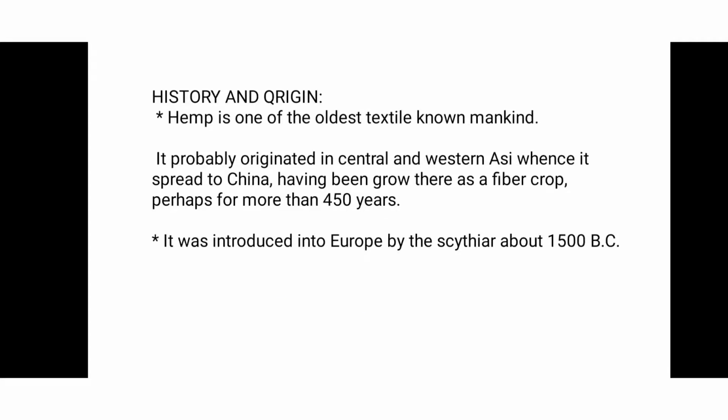The next topic is the history of hemp. Hemp is one of the oldest textiles known to mankind. It is most often used in the textile industries. It probably originated in Central and Western Asia, whence it spread into China, having been grown there as a fiber crop for perhaps more than 4500 years. It means China has had production of hemp for more than that many years. It was introduced into Europe by the Scythians about 1500 before the Christian era.